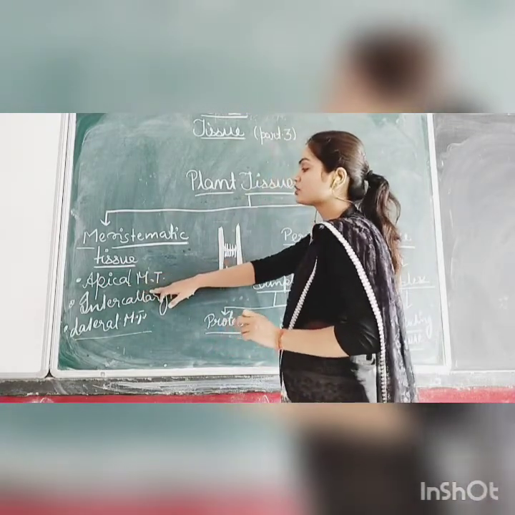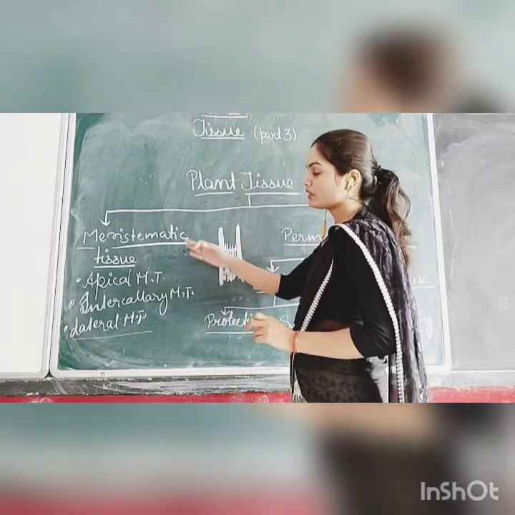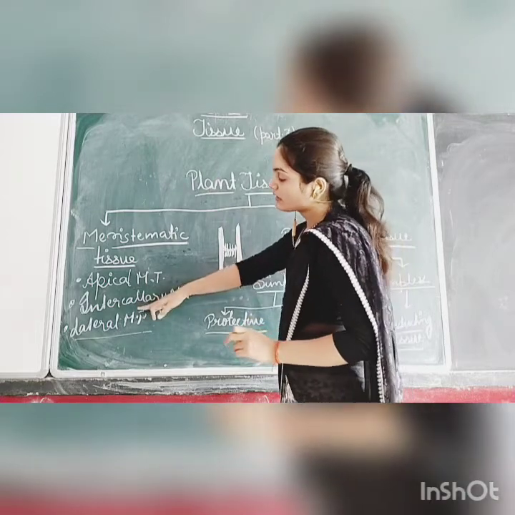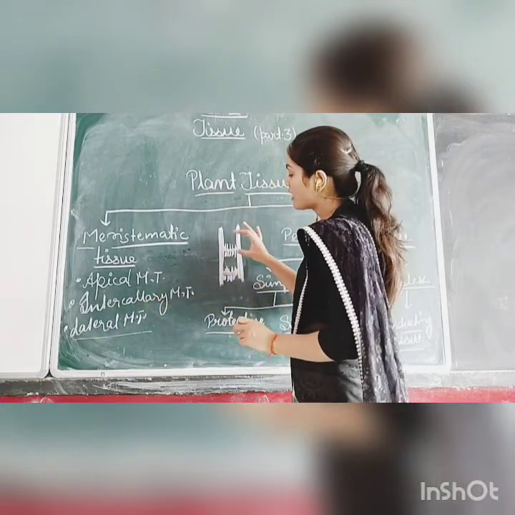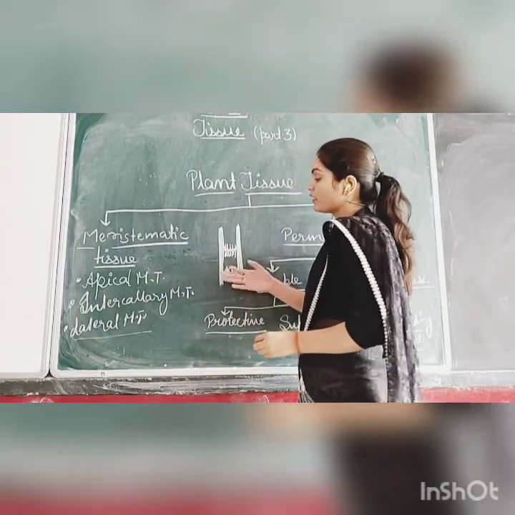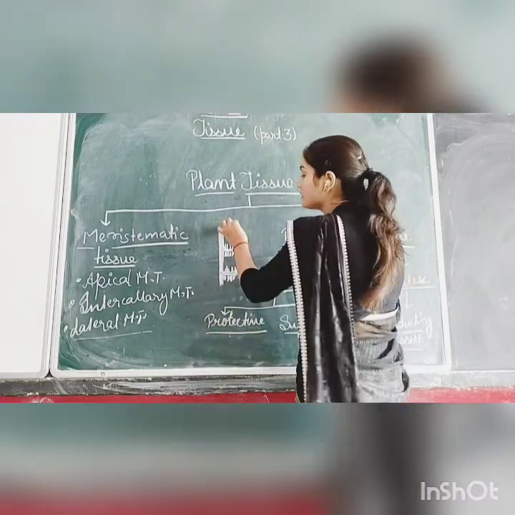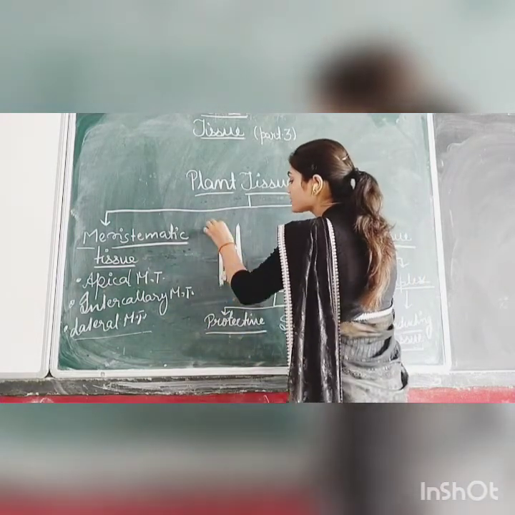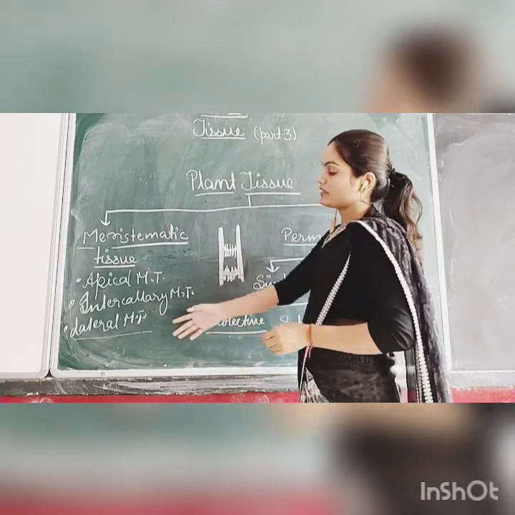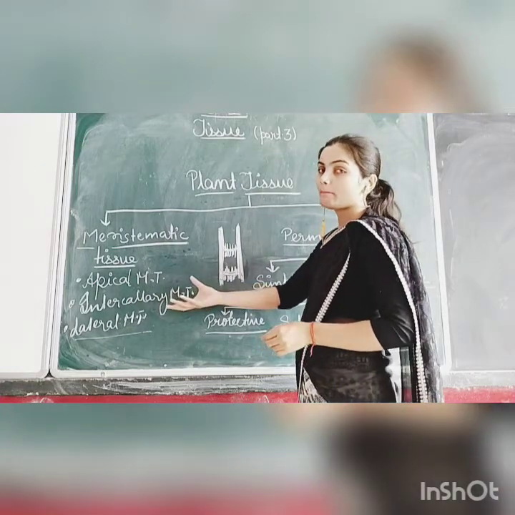Apical meristematic tissues are found at the tip of the plant, whether the tip of a shoot, root, or branch. Intercalary meristematic tissues are found in between the nodes, and lateral meristematic tissues are found at the side of the plant, because they are necessary for increasing the width of the plant.